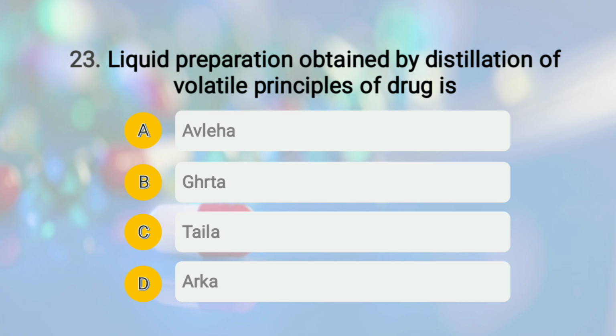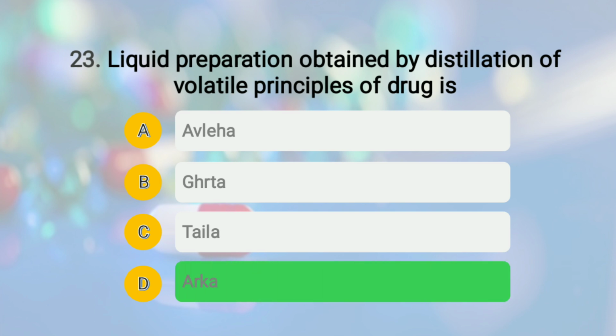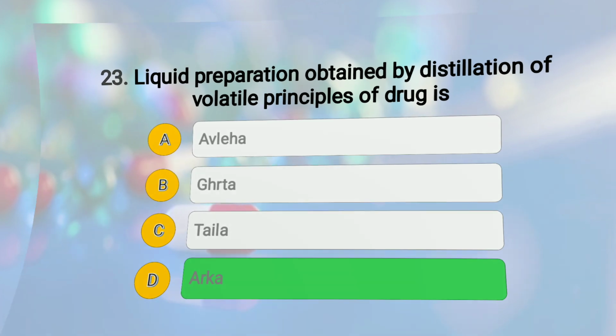And the last option, that is Arka. So it is liquid preparation obtained by distillation of volatile principle of drug. Arka is a suspension of the distillate in water. Okay, then the right answer of this question therefore is Arka. Moving to question number 24.